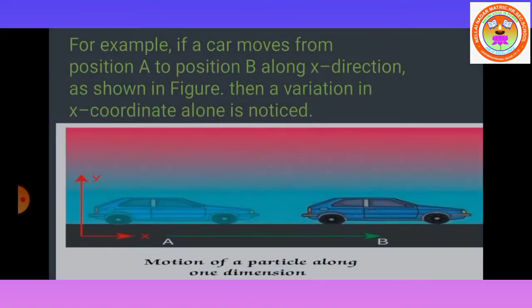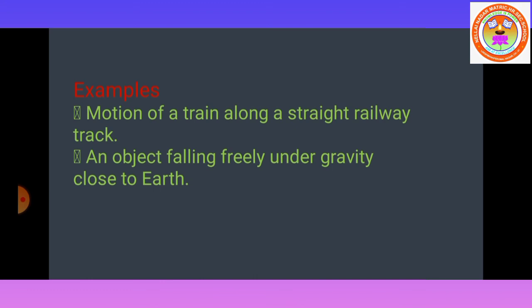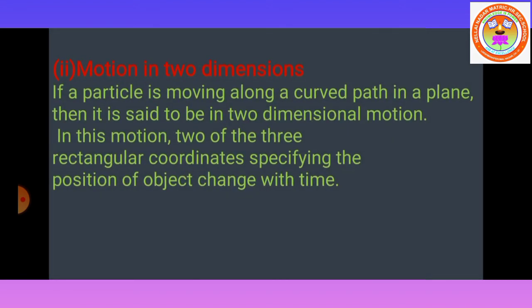It is a picture to explain the one-dimensional motion. If a car moves from position A to position B along the x direction, then there is a variation in the x coordinate alone. This type of motion is one of the motions in one dimension. Next, examples. Motion of a train along a straight railway track. An object falling freely under gravity. These are the examples for the motion in one dimension.